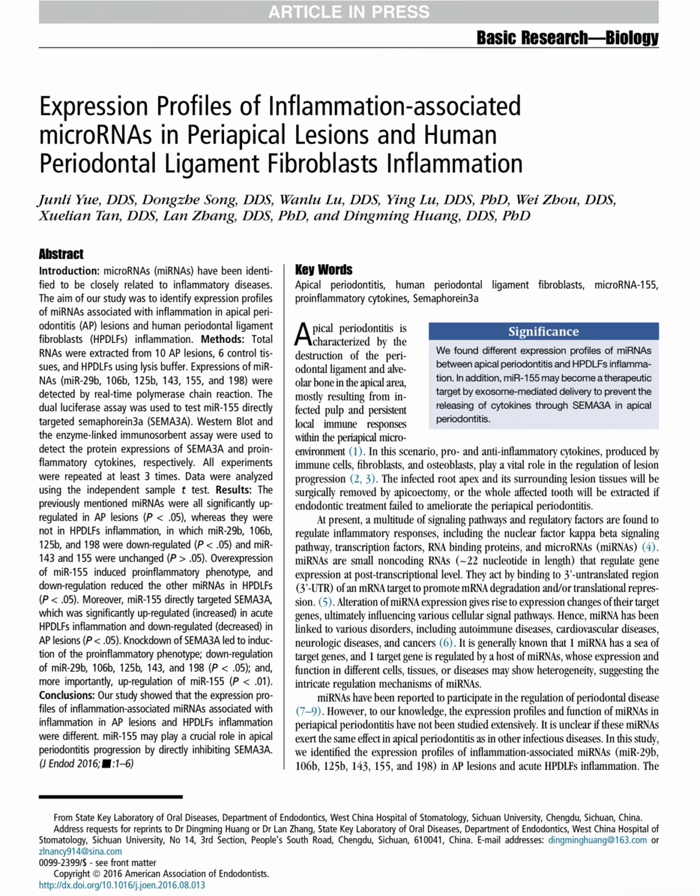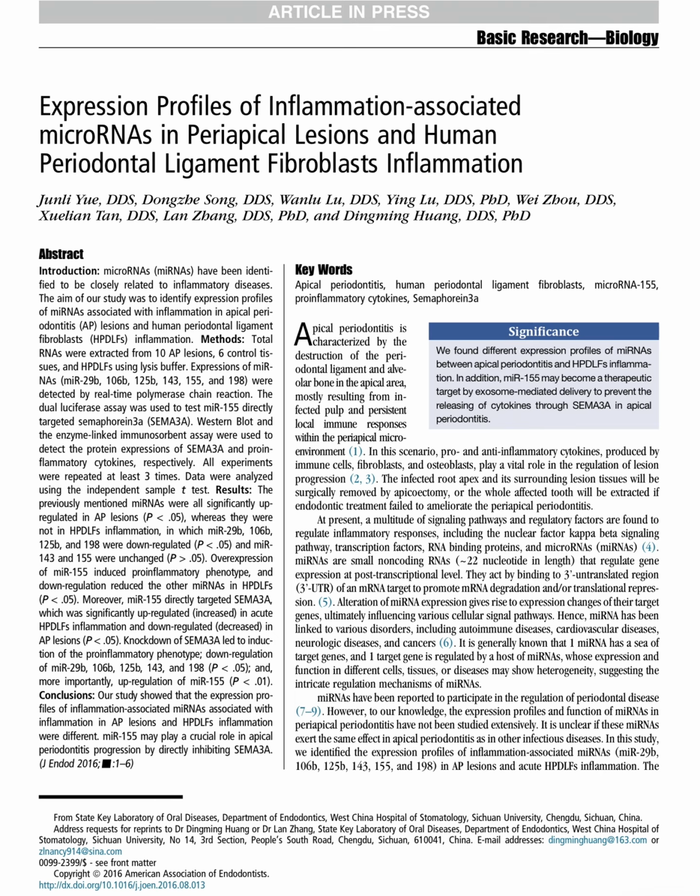The main aim of the study was to identify the expression profiles of inflammation-associated microRNAs in apical periodontitis lesions and compare them with those found in inflamed human periodontal ligament fibroblasts. And they wanted to investigate whether one particular microRNA, microRNA 155, contributes to inflammation by targeting a protein called SEMA3A.